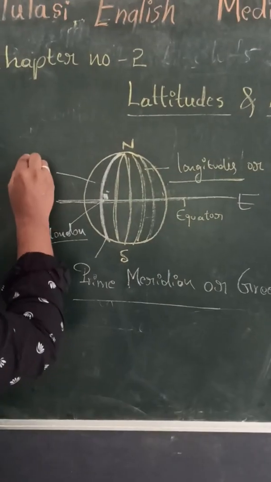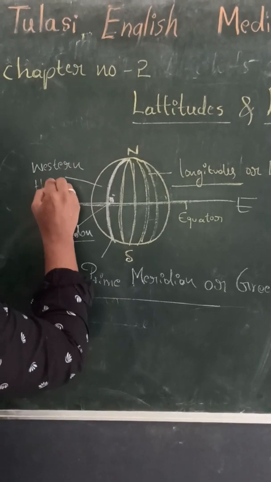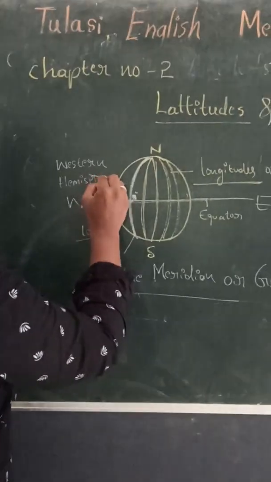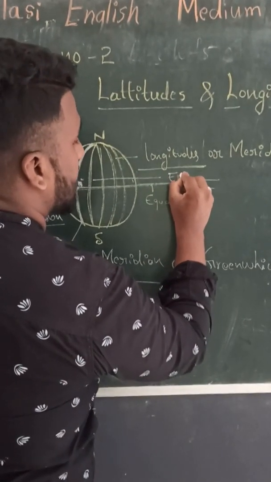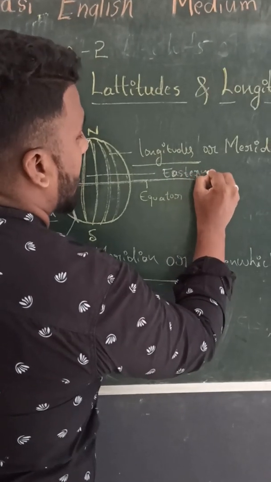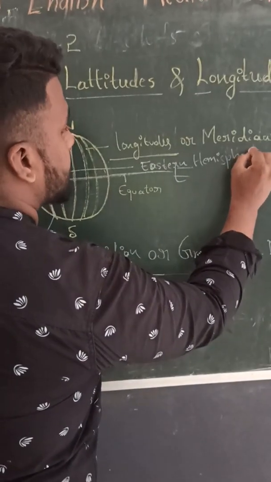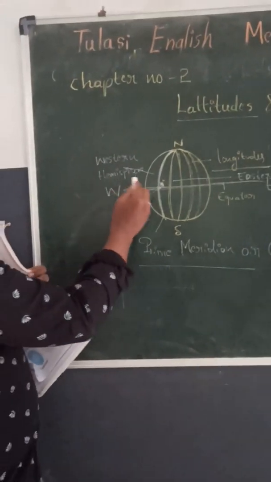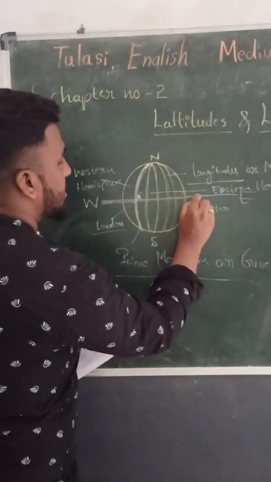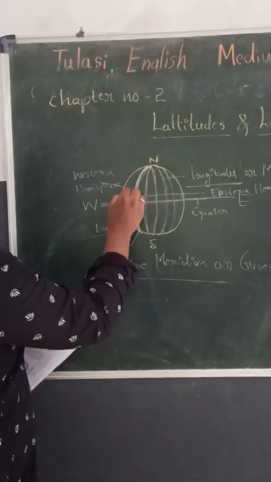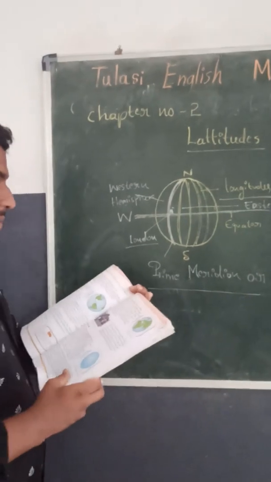So this is the western hemisphere and this is the eastern hemisphere. This meridian cuts the Earth into two types of hemispheres, the western and the eastern.